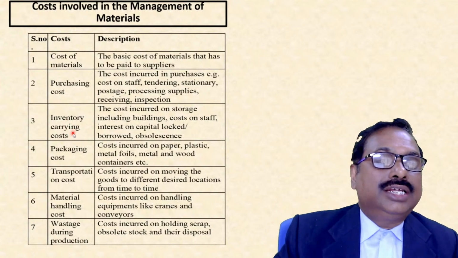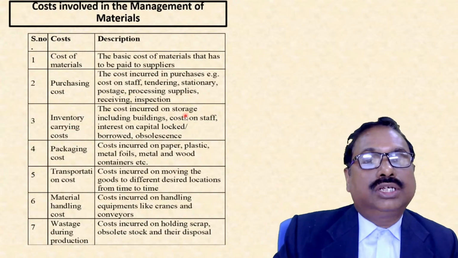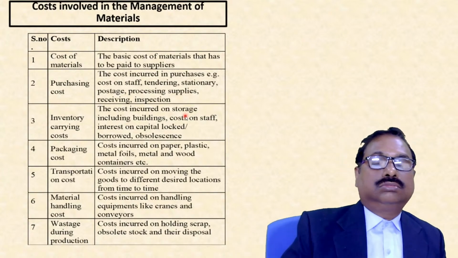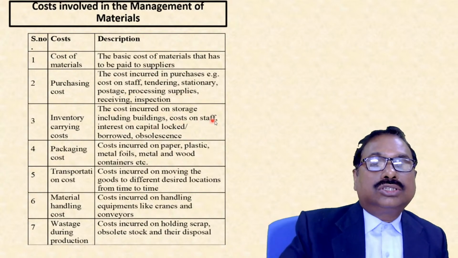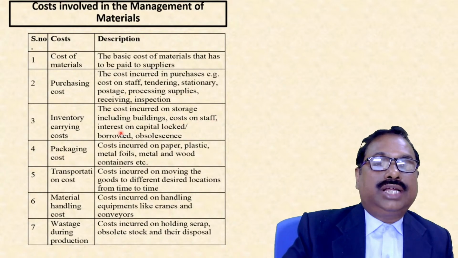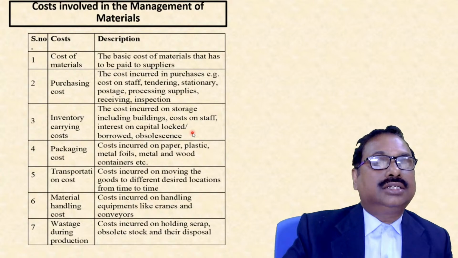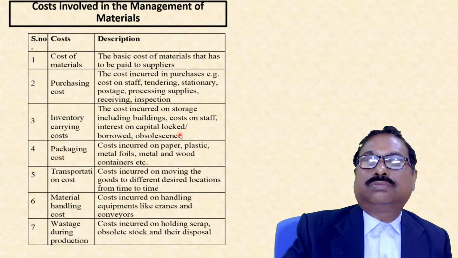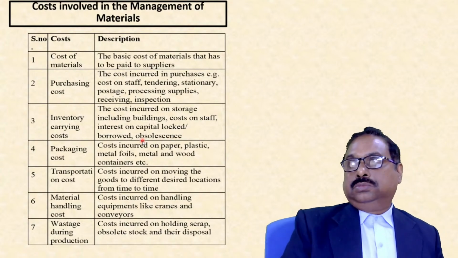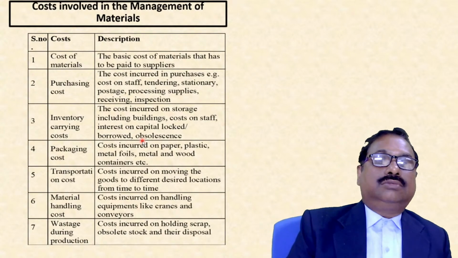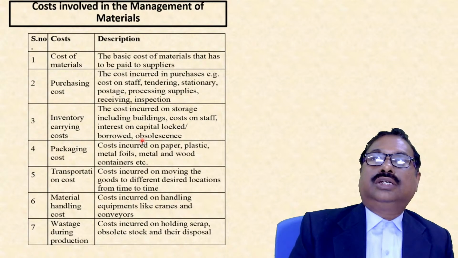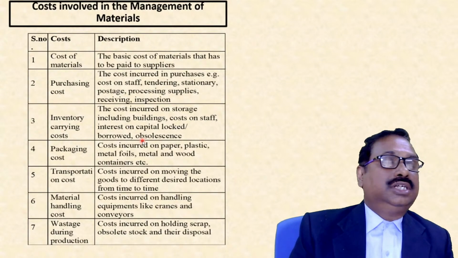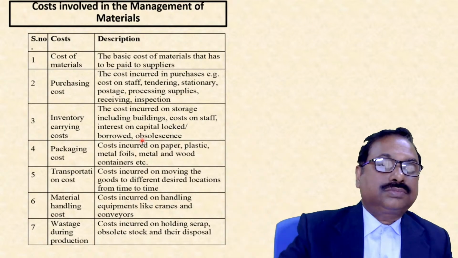Next is inventory carrying cost, the cost incurred on storage. You need a store for storing. It includes building, cost of staff, insurance, securities, etc. And obsolescence also. Suppose you keep some items in the inventory, and the technology changes, it means a huge loss.